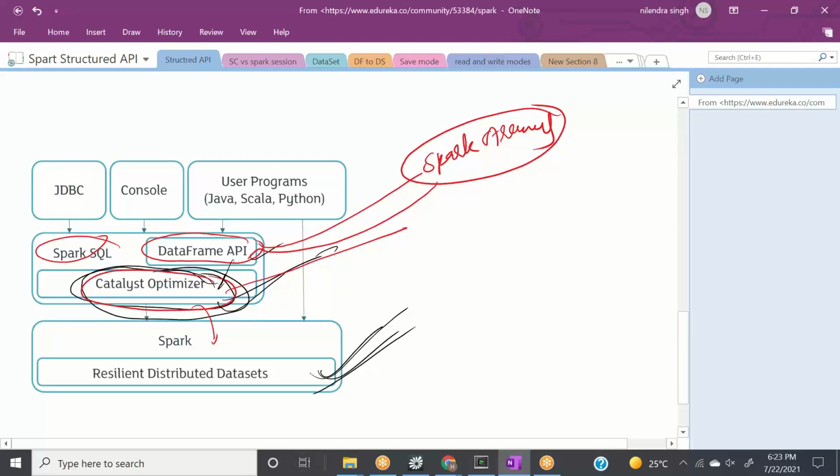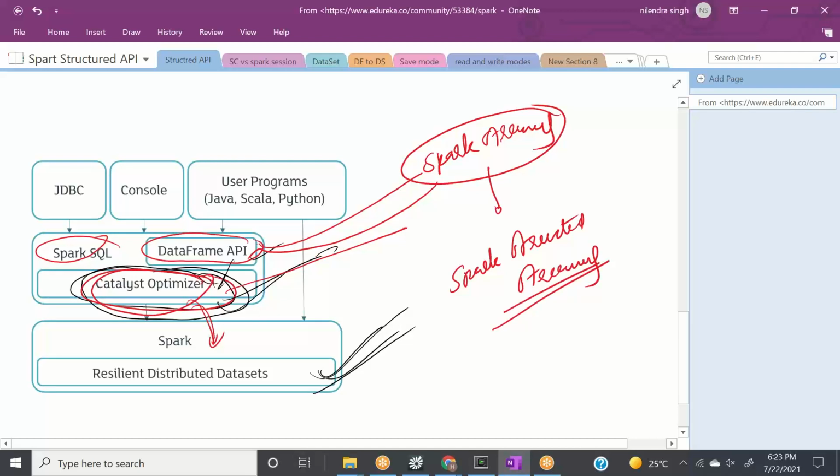The data frame API will use the Catalyst optimizer, and then behind the scenes it will be converted to Spark, right? And in Spark 2.0, they introduced a new API called Spark Structured Streaming.